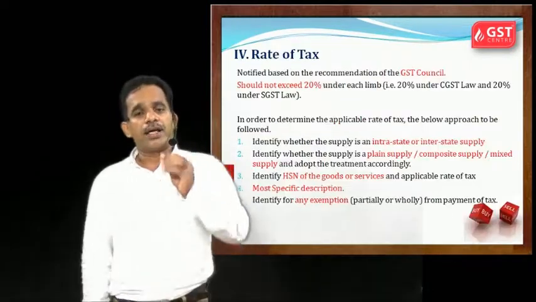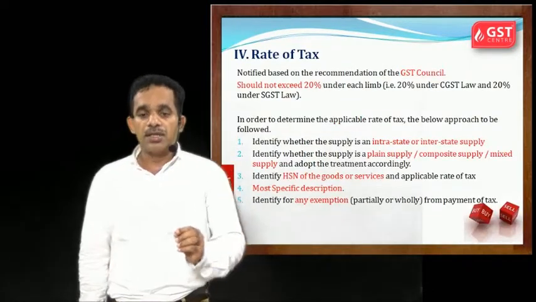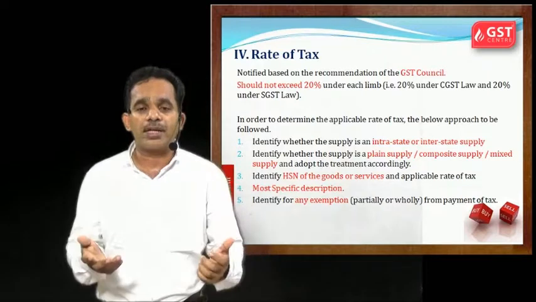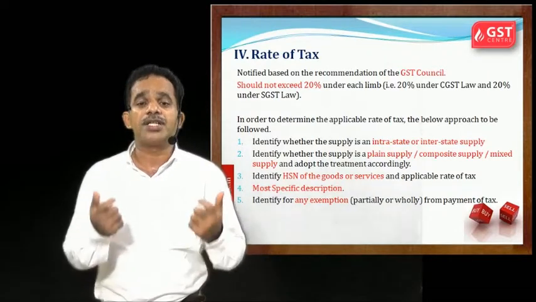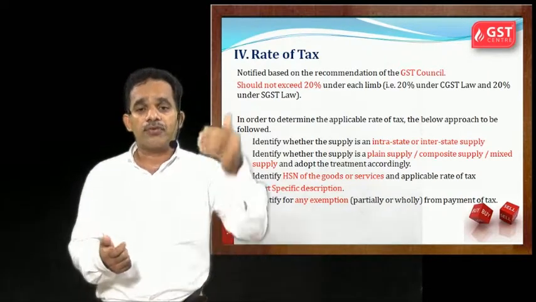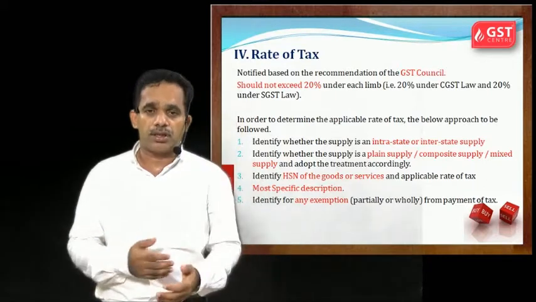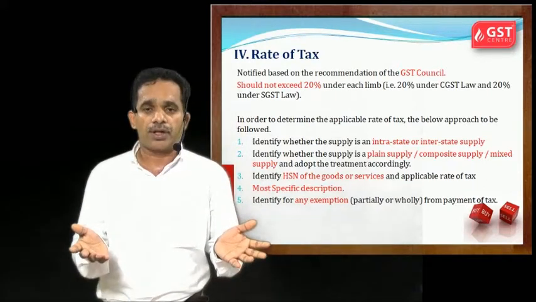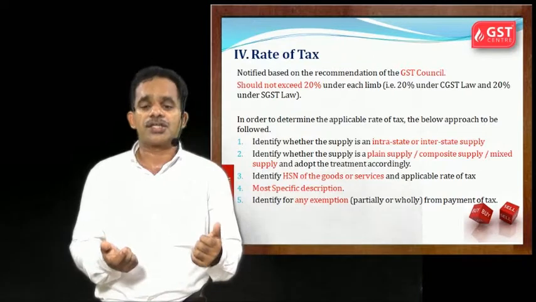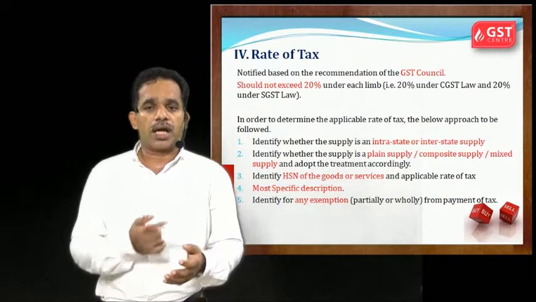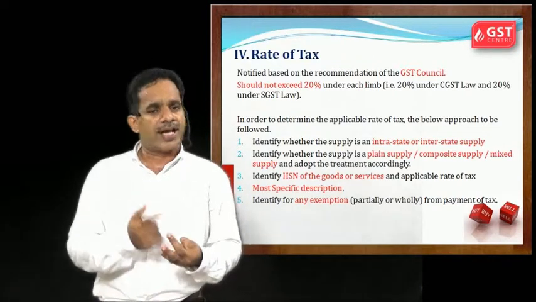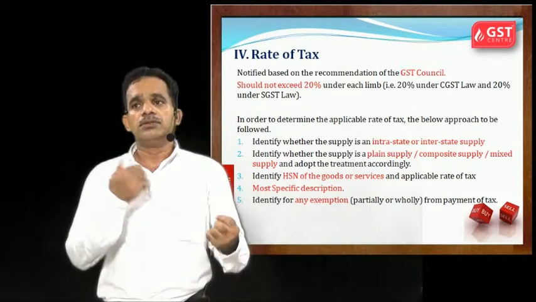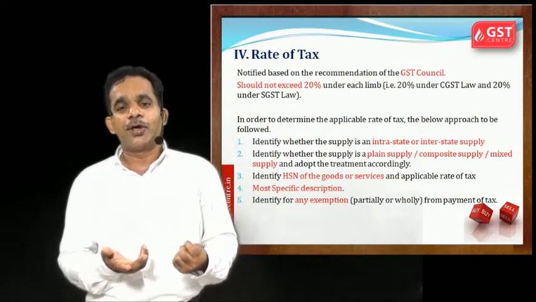So in these provisions, if the transaction is coming under TDS or TCS provisions, then the third party should pay GST. Then, coming to rate of tax, see how you will be determining the rate for each goods and services. There are tax slabs or tax schedules, that is given as per the GST law. There are 5%, 12%, 18%, 28%.